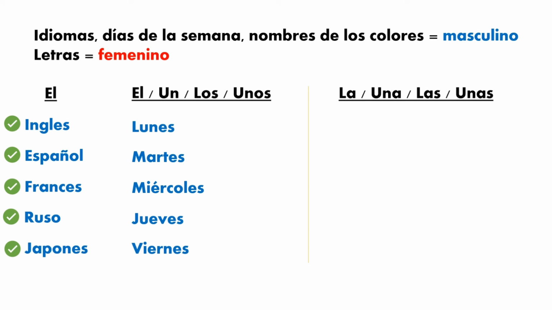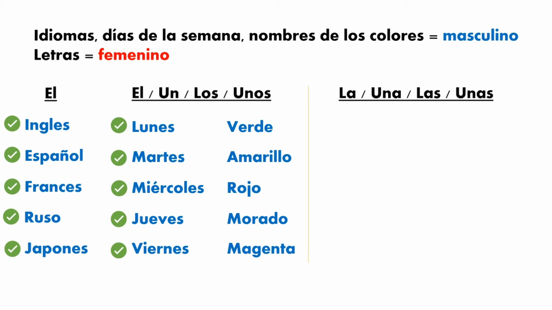It will be días de la semana. I have all the days in here. Well, I forgot Saturday and Sunday, but it will be the same. In this case, we can use all these articles: el, un, los, unos. For example, el lunes, un lunes o un martes, los martes, unos martes, okay? For example, unos martes no voy a estar presentándome. For example, miércoles, jueves y viernes. Okay? Perfect. And now let's see nombres de los colores.